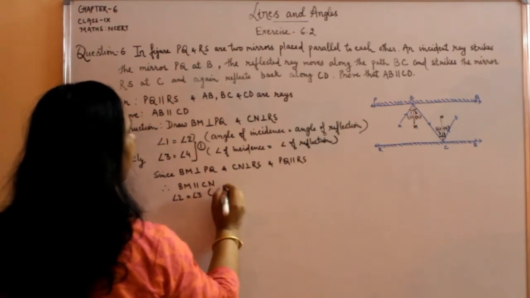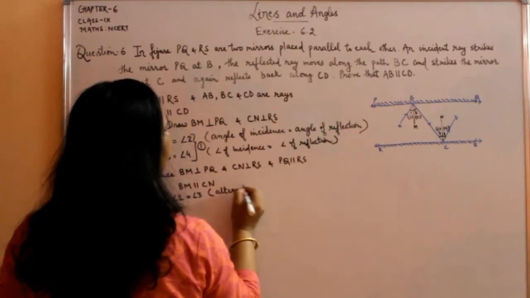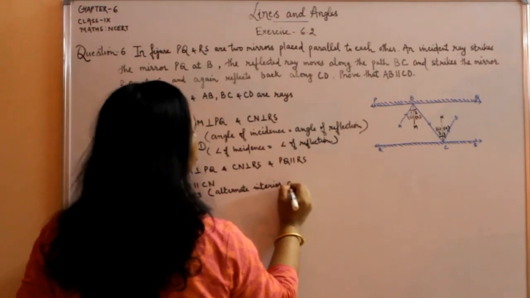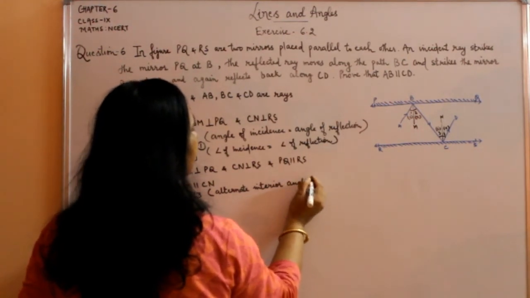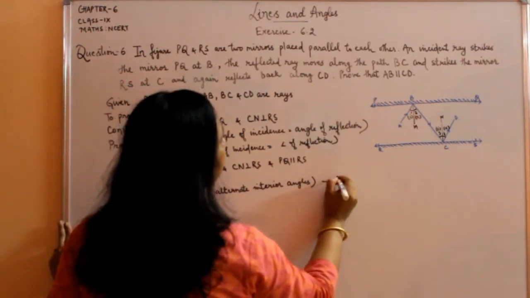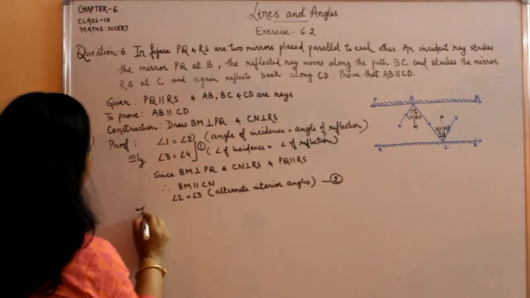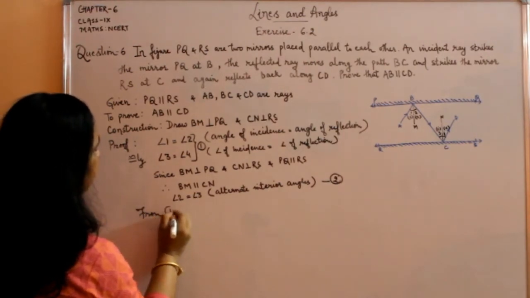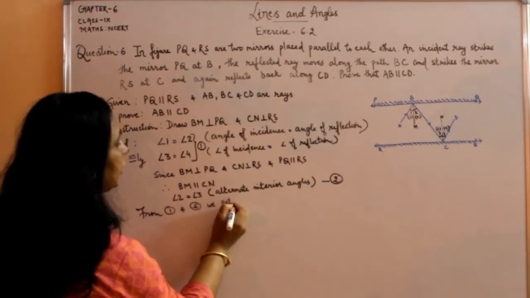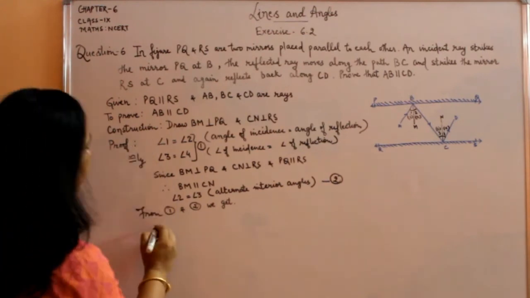Why? Because they are alternate interior angles. ठीक है? अब ये alternate interior angles है, let it be equation 2. अब अगर हम first और second को देखें, from first and second we get क्या, angle 1 is equal to angle 2, ठीक है?